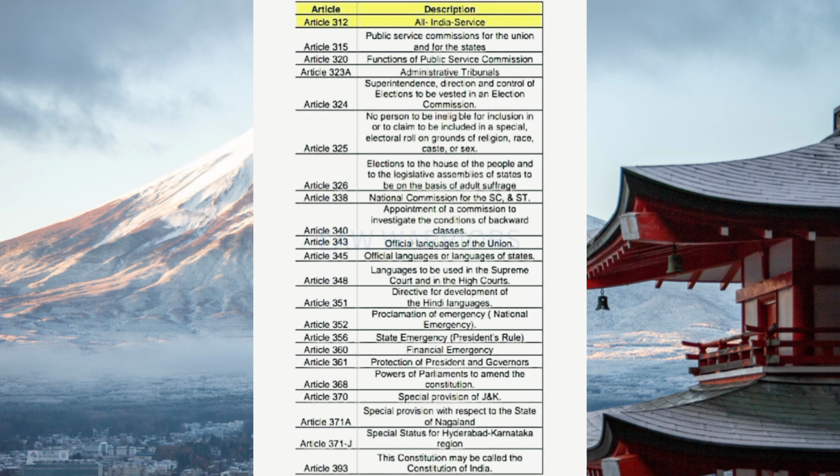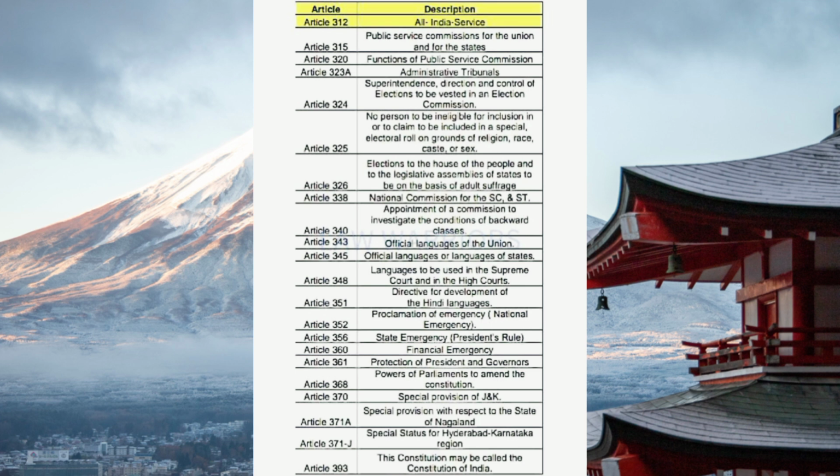Article 361, protection of President and Governors. Article 368, power of Parliament to amend the Constitution. Article 370, special provisions for Jammu and Kashmir. Article 371A, special provision with respect to the state of Nagaland. Article 371J, special status for Hyderabad-Karnataka region.